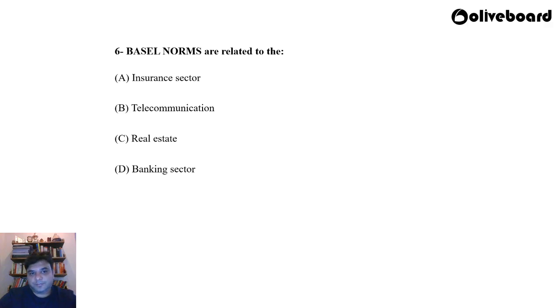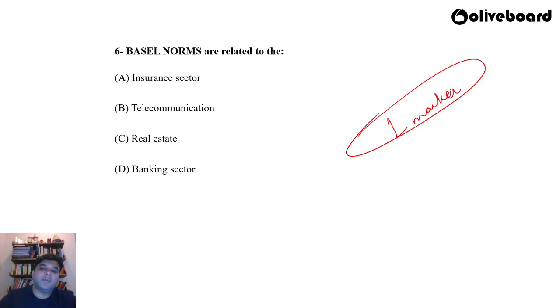Question number 6. This is interesting. Basel norms are related to insurance sector, telecommunications, real estate, and banking sector. A very typical easy 1 marker for phase 1. They will not ask such a question in phase 2, but in phase 1 they can definitely ask. Question 6. Basel norms are related to A. Insurance sector, B. Telecommunication, C. Real estate, D. Banking sector.